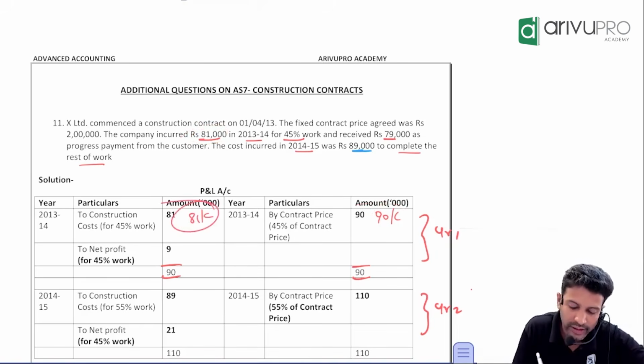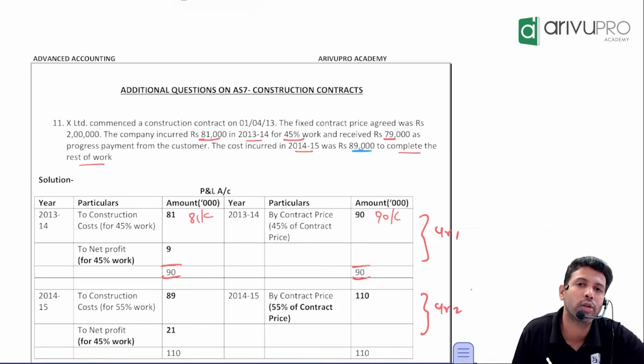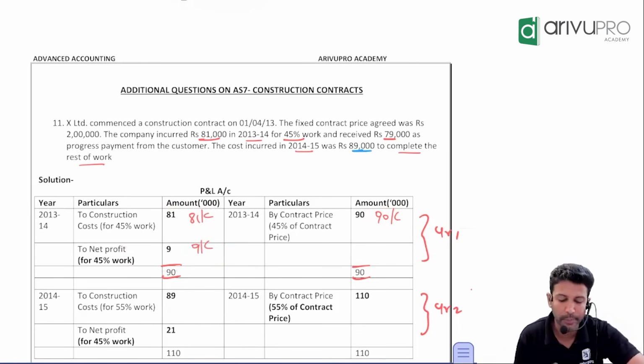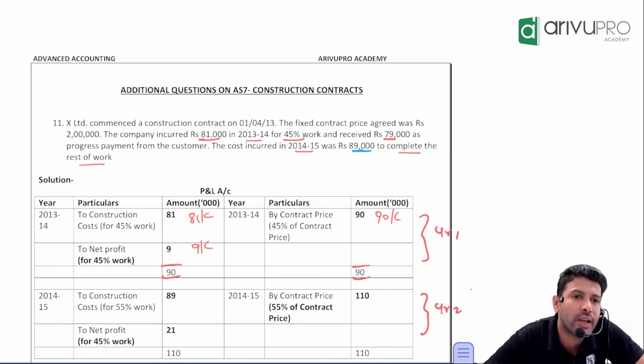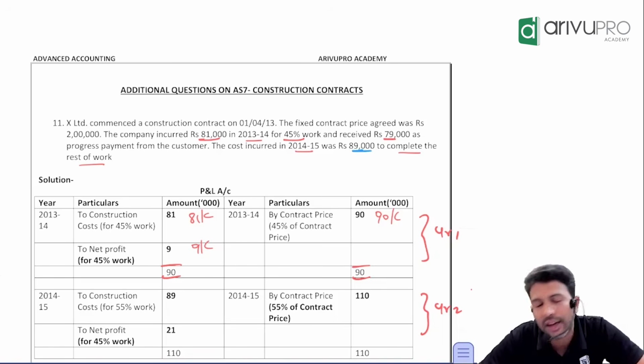90,000 revenue, 81,000 cost. So first year, you will book a loss or profit? Profit. 90 minus 81 gives you a profit of how much? 9,000. This is the P&L account for first year. Easy. Second year what you will do?